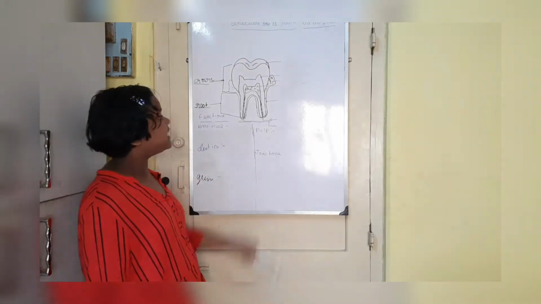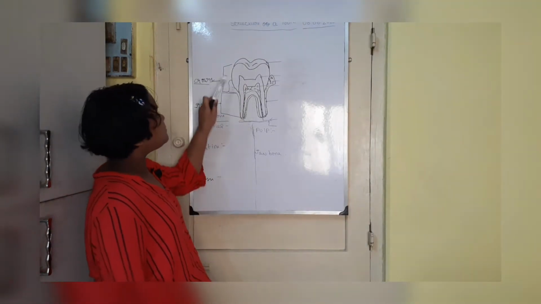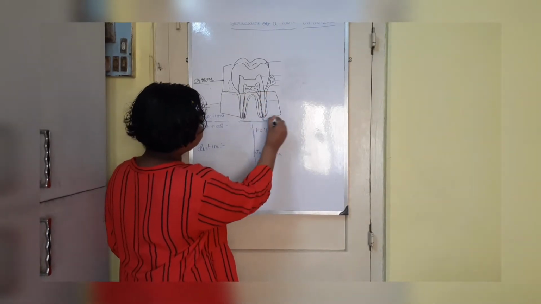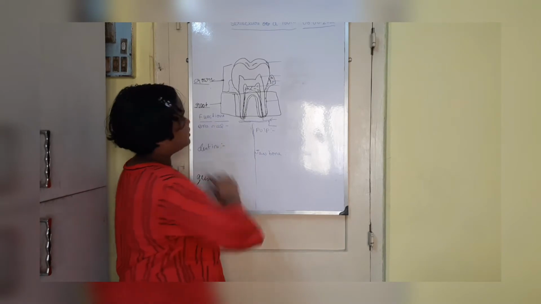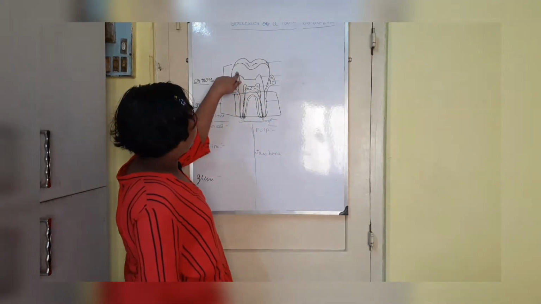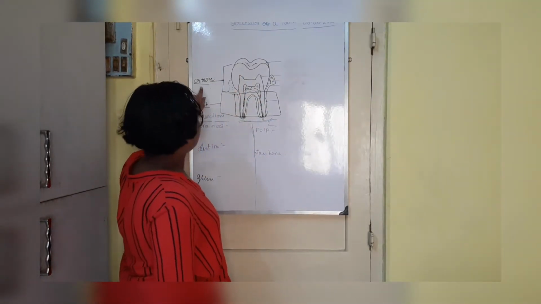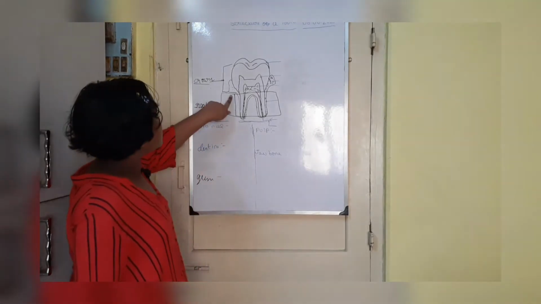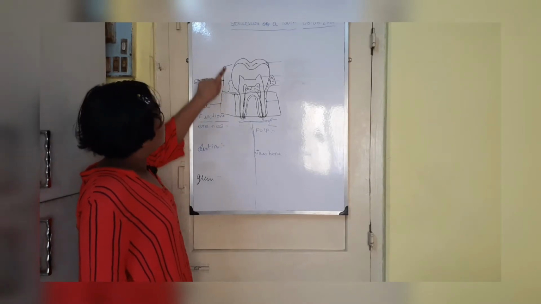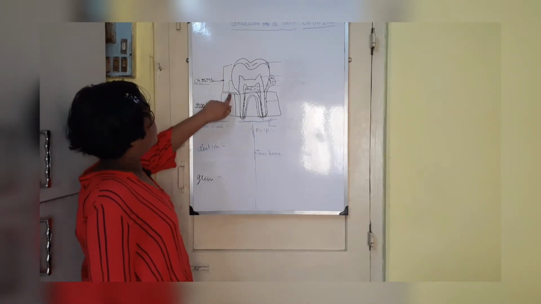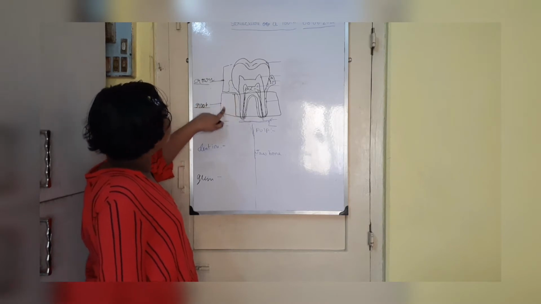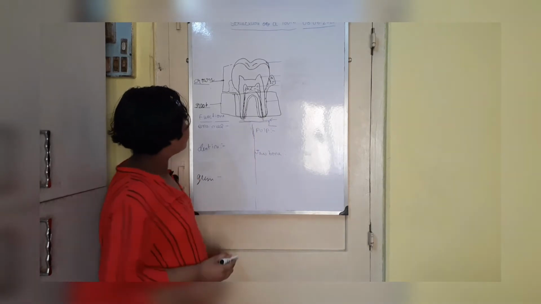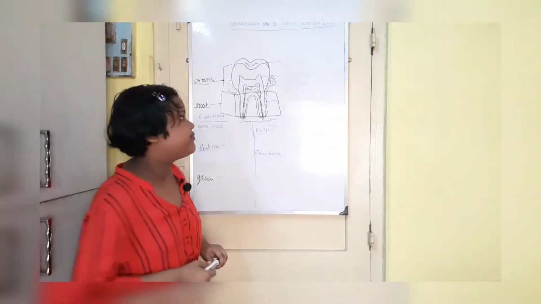Now I will tell you what is under this part. This part from here is called the root. Okay, this upper part is called the crown and the lower part is called the root. And I have also drawn the lines here. From here to here is called the crown and from here to here is called the root. Okay, now I will tell you the parts.